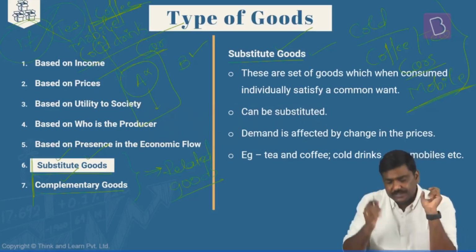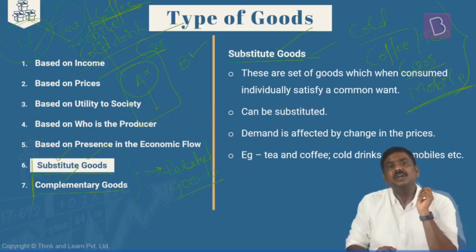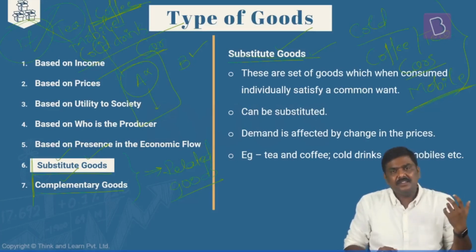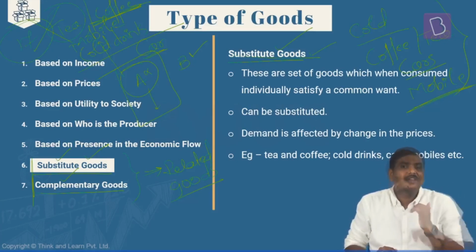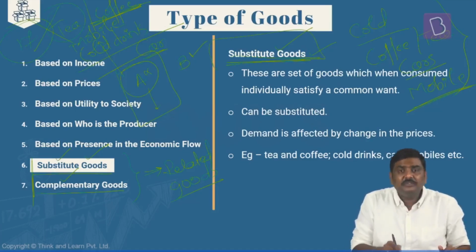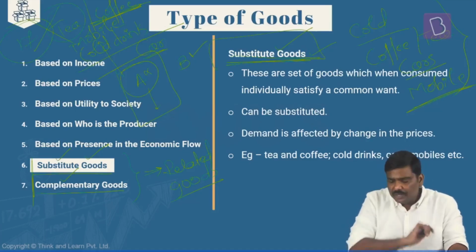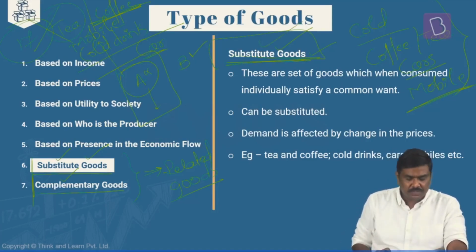Okay, so understand this in the context of substitute goods. If the price of one increases, the demand for the other substitute will start increasing, right? That is the important outcome, or inference, that you need to understand with respect to substitute goods.